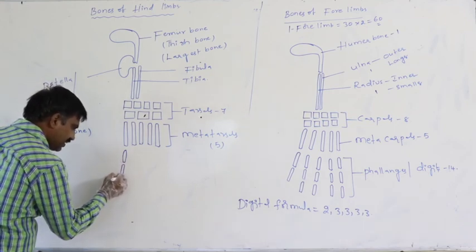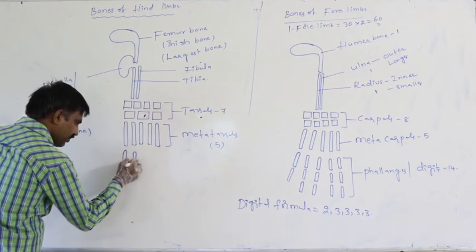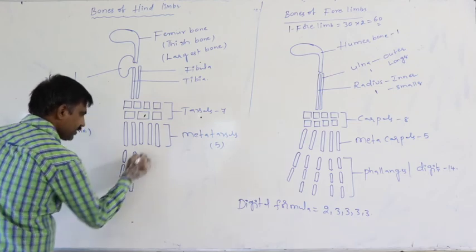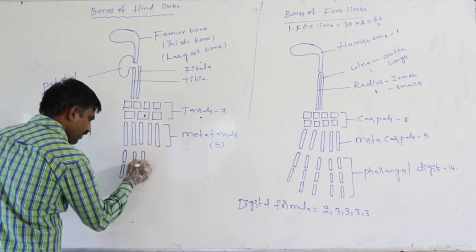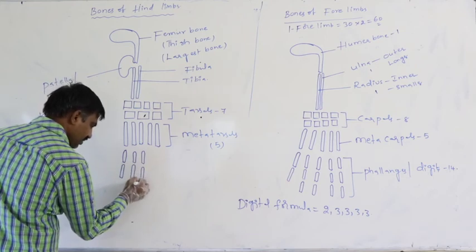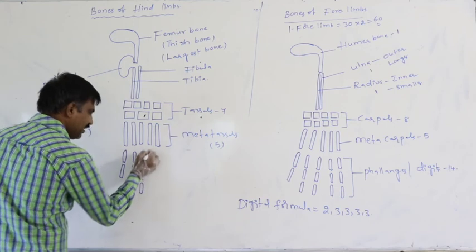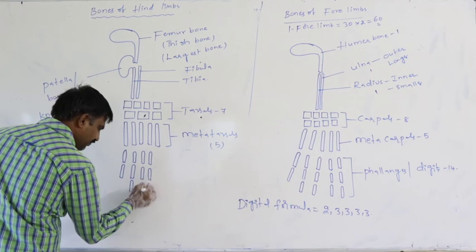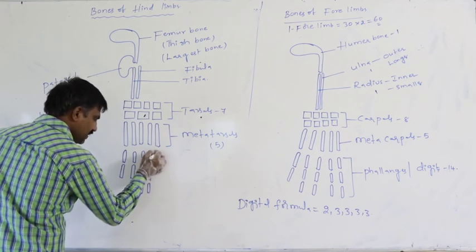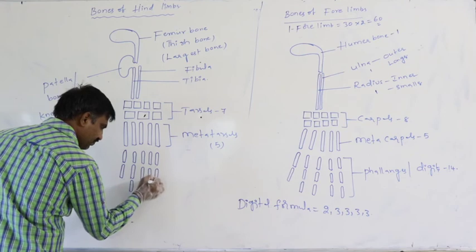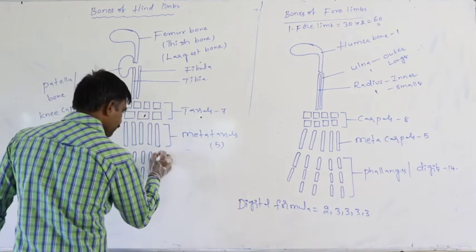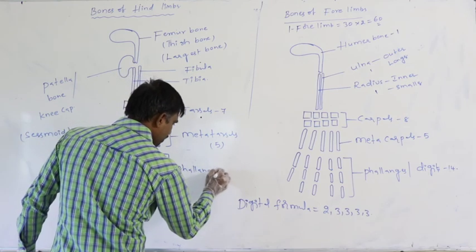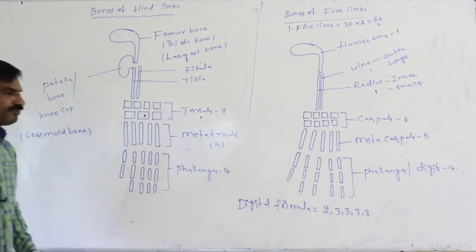How many phalanges are present? Here also 14 phalanges are present, like in the forelimb. They are 14 in number.